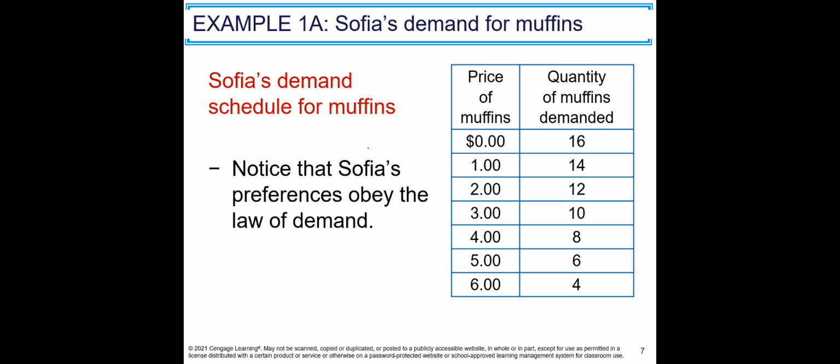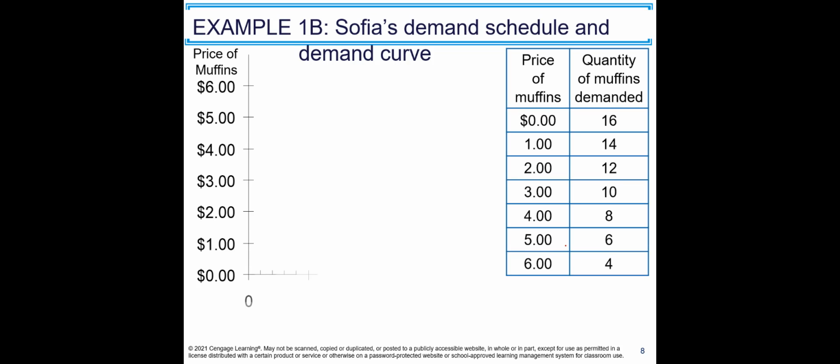Let's see one example. On the screen you see Sofia's demand schedule for muffins, and at different prices how many muffins she would like to buy. And notice that Sofia's preferences obey the law of demand. While the prices are rising, the quantity demanded goes down. And now let's use this demand schedule to draw the demand curve. We are going to plot the numbers, and prices are on the vertical axis and quantity is on the horizontal. And by plotting the numbers, we draw the demand curve.